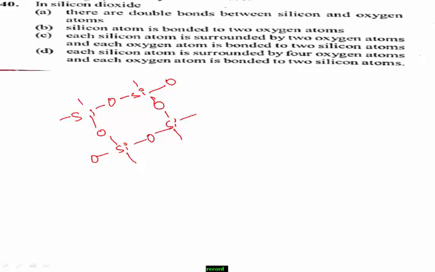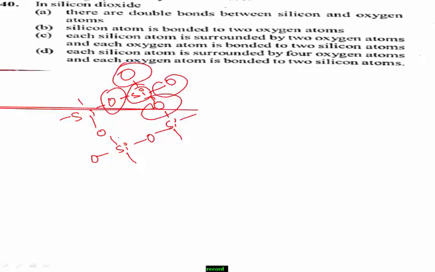Here each silicon atom is surrounded by how many oxygen atoms? Each silicon is surrounded by 1, 2, 3 and 4 oxygen atoms, and each oxygen atom is bonded to 2 silicon atoms.